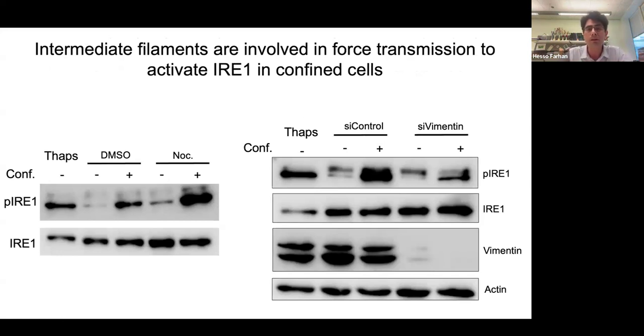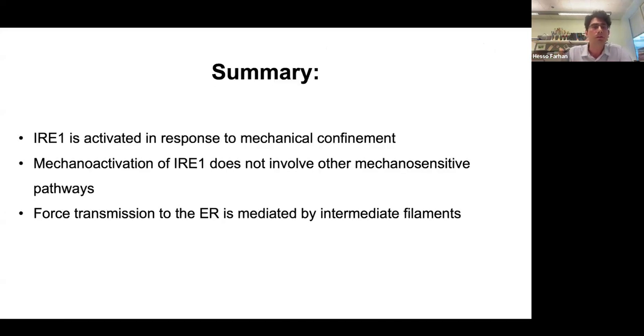But look what happens when we interfere with intermediate filaments by vimentin knockdown. You see a strongly reduced IRE1 phosphorylation, indicating that the transmission of the force to the ER is dependent on intact intermediate filaments, but not on microtubules or the actin cytoskeleton. So that is the conclusion that we have so far.